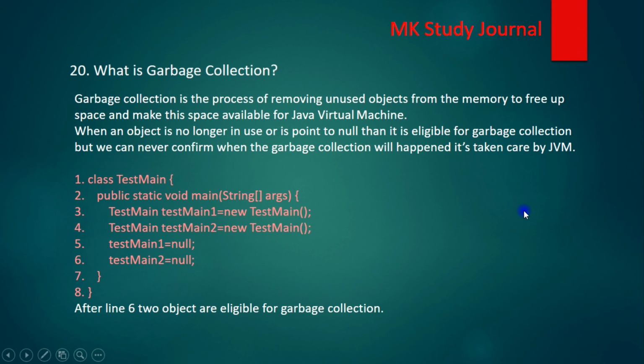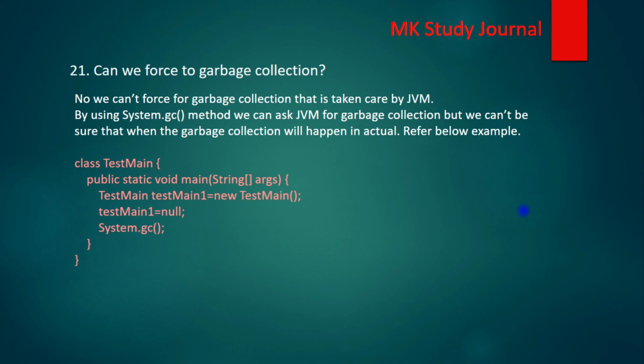Moving to the next question. Can we force garbage collection? No, we can't force garbage collection. This is the activity done by the JVM. JVM will take care of the garbage collection. Whenever an object is eligible for garbage collection, JVM is monitoring all the objects, and then it will perform the garbage collection. We don't have any control over garbage collection.